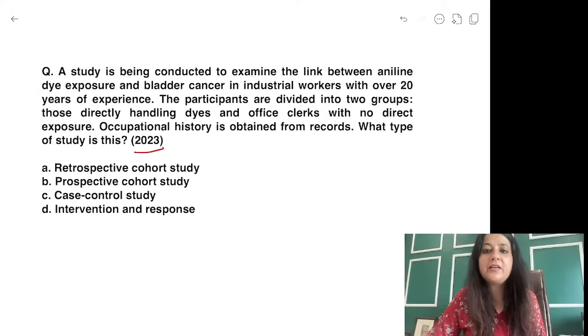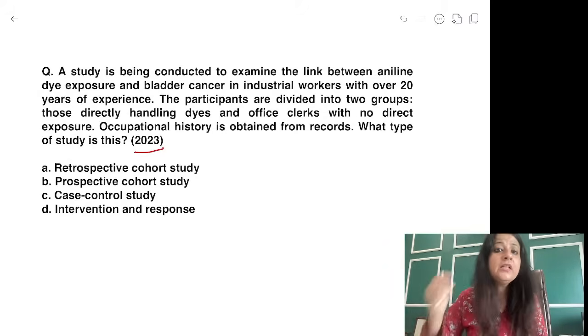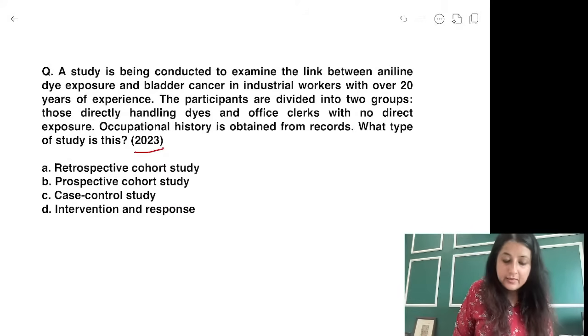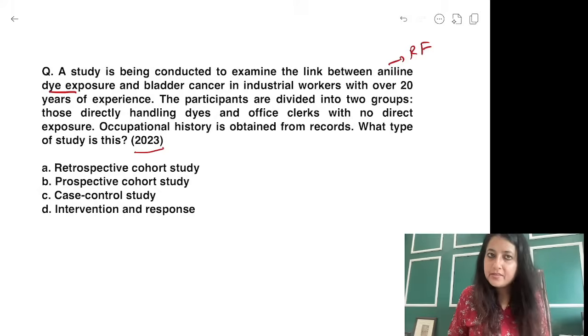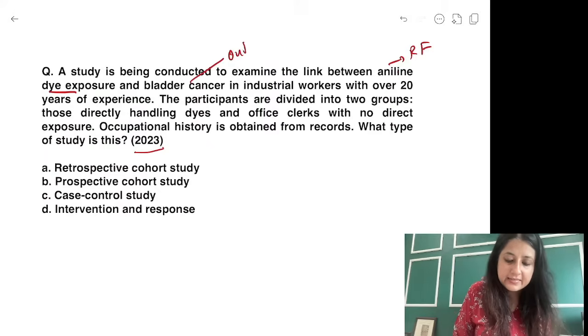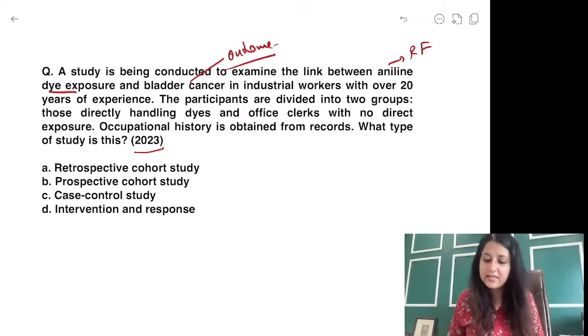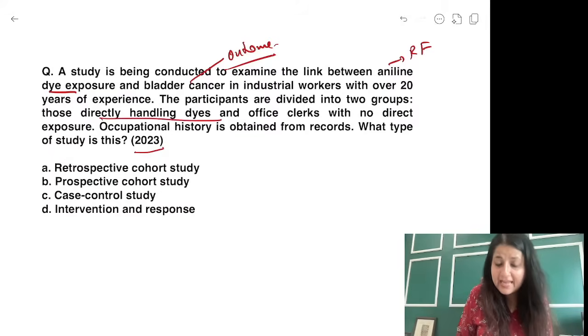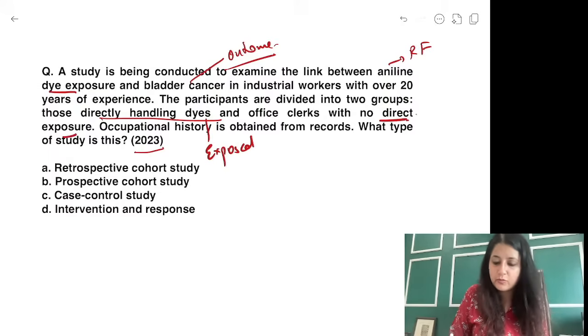टॉपिक आएगा रेट्रोस्पेक्टिव कोहॉर्ट. सो अगेन, what is your exposure over here? Risk factor, aniline dye, ठीक है. And bladder cancer is the outcome. Participants have been divided into two groups. Look, one handling dyes, that means one which is exposed, and office clerks with no direct exposure. So this is what? Non-exposed.